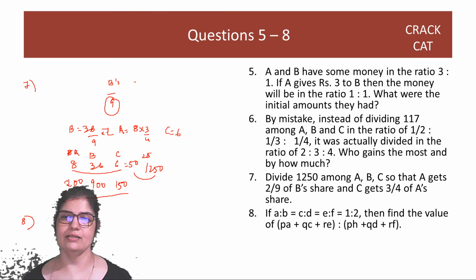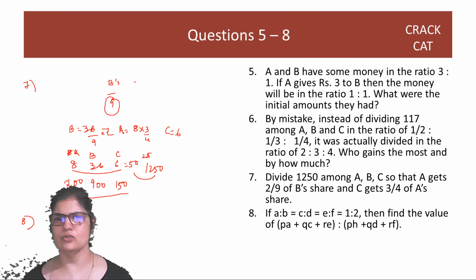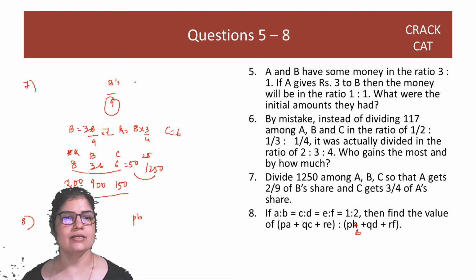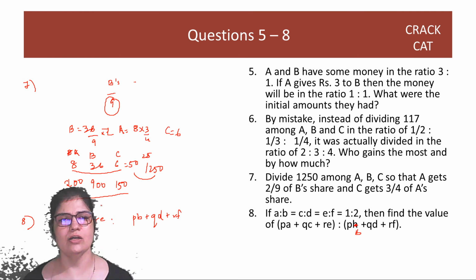A, B, C, D, E, F are all half. Here A and H, oh sorry, this is not H. This should be B. Okay, great. So A has P, so B also has P, no problem. C has Q, so D also has Q. With E there is R, so with F also there is R. So the same thing is happening to the numerator and the denominator. You don't need to think the original ratio is half, this ratio will also be half.